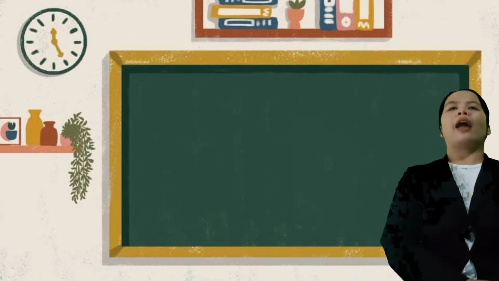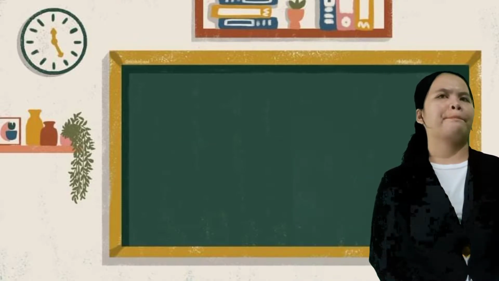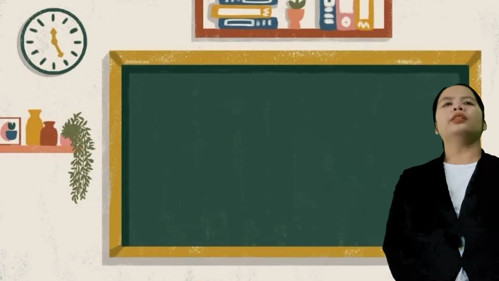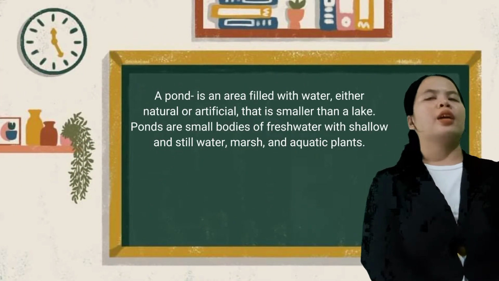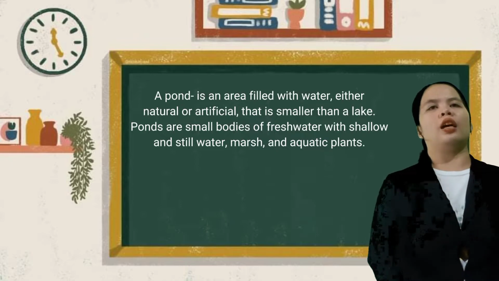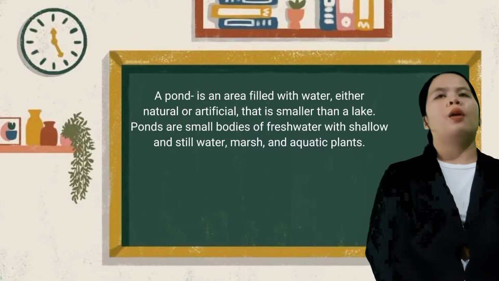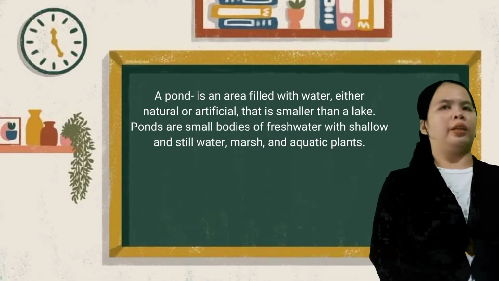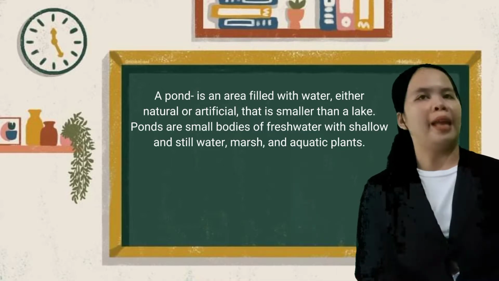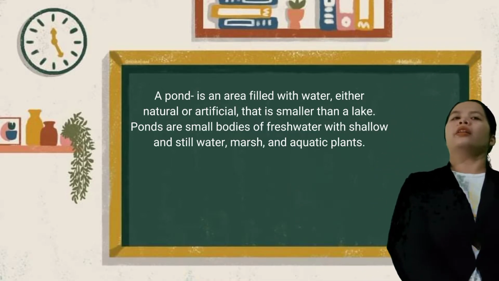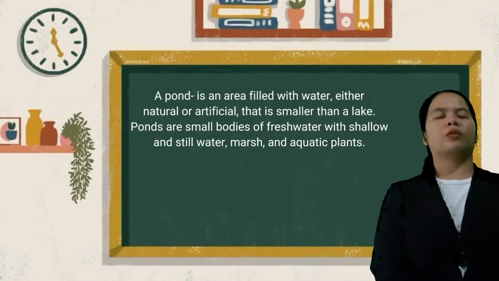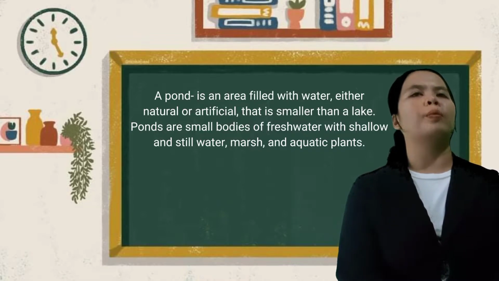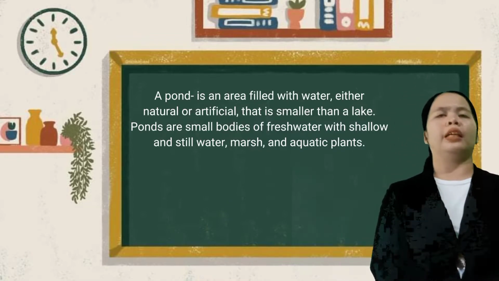Okay, very good. So class, for you, what is a pond? Please listen carefully. A pond is an area filled with water, either natural or artificial, that is smaller than a lake. Ponds are small bodies of fresh water with shallow and still water, marsh, and aquatic plants. So class, give me one example of ponds. The famous pond at Wright Park in Baguio City.